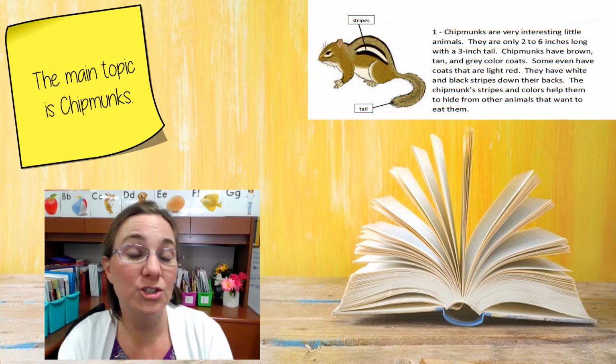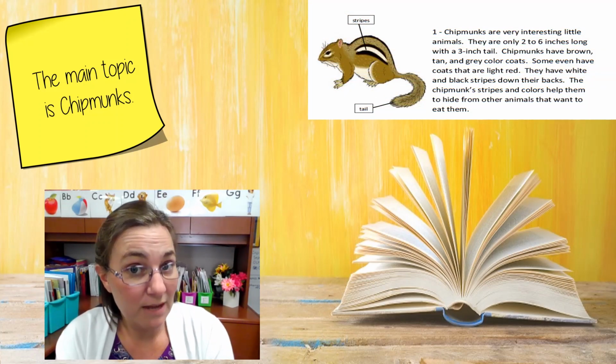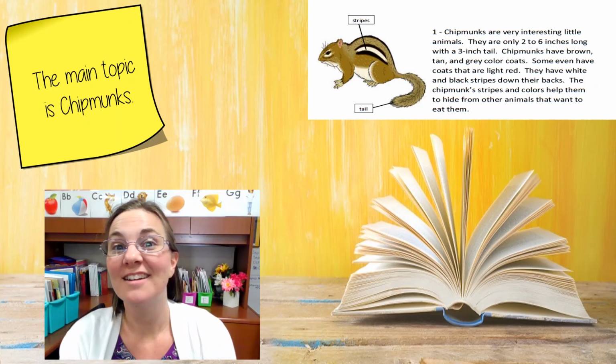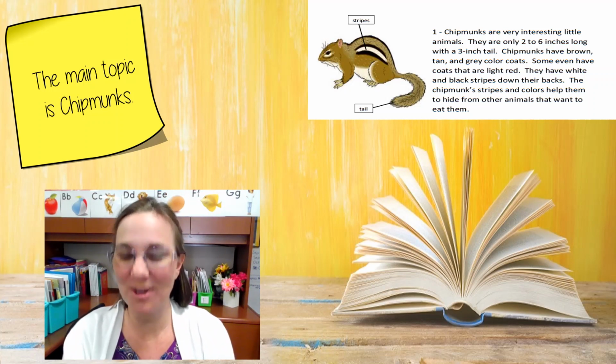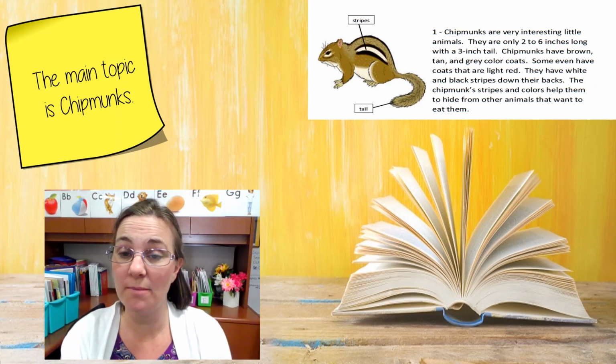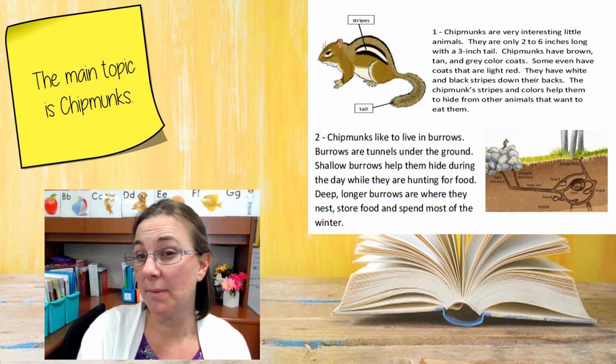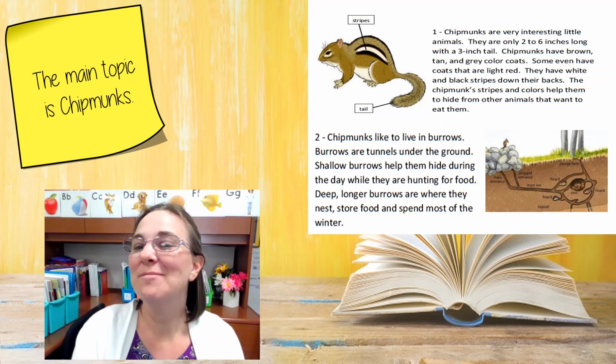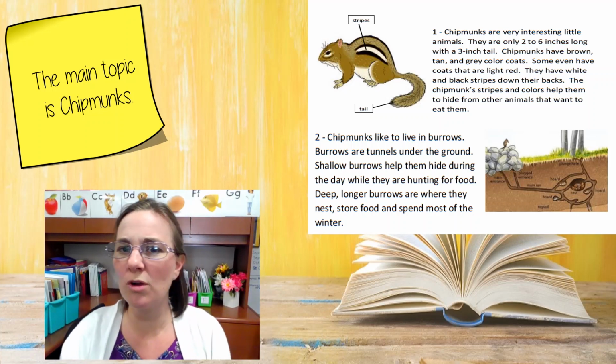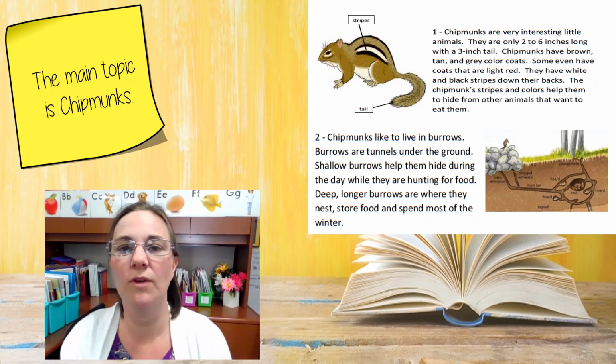Section 1, or paragraph 1. Was this about chipmunks? Nice. I see a lot of second graders jumping. That's exactly right. This was about chipmunks. What about our second paragraph, our second section? Was this about chipmunks? Good. I'm seeing some great jumps. Nice job controlling your body, making sure it doesn't knock anything over.